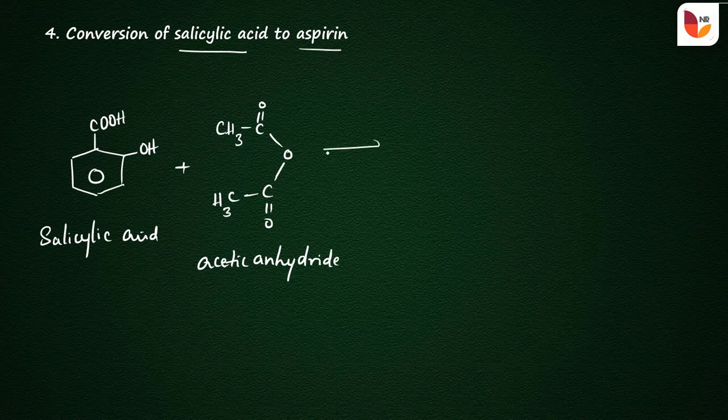In the presence of an acid, a chemical reaction takes place between the salicylic acid and acetic anhydride, that is the bond between the oxygen and hydrogen is to be broken, and there is a cleavage of the bond between the carbonyl group and oxygen. So H has positive charge and oxygen has negative charge. So the positive part is attached to the negative part. So it gives the product CH3, C double bond O and O, and the positive part is hydrogen. So it gives acetic acid.